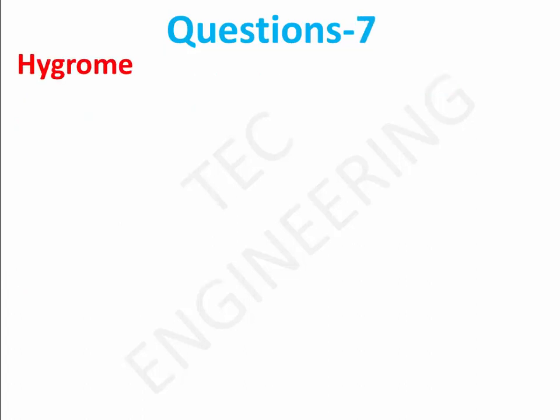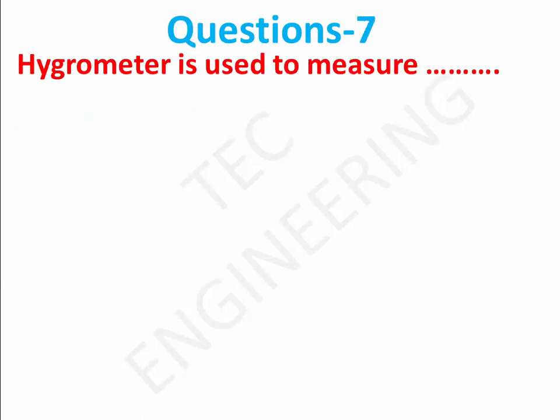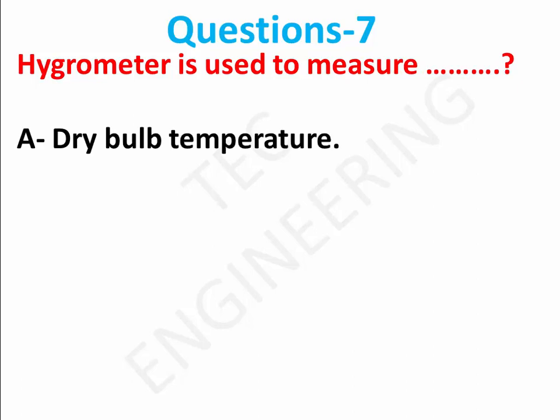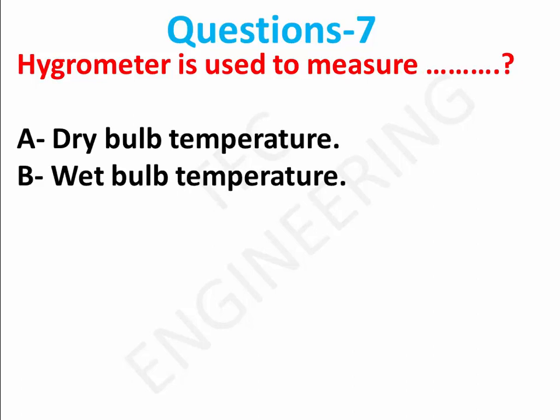Question 7. Hygrometer is used to measure: Option A, dry bulb temperature. Option B, wet bulb temperature. Option C, both A and B. Right answer is option C, both A and B.